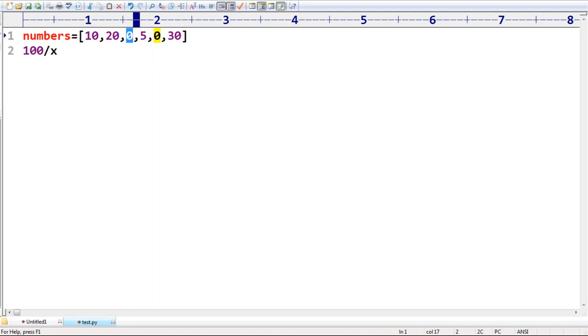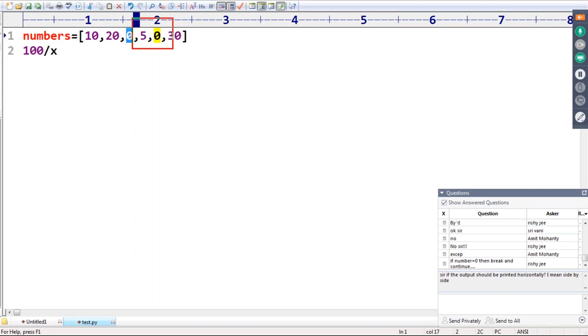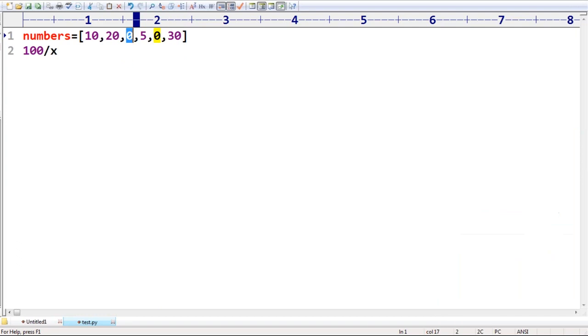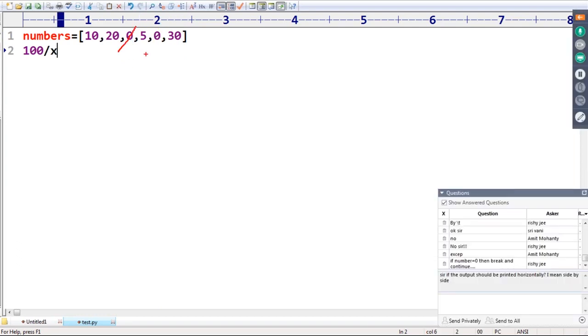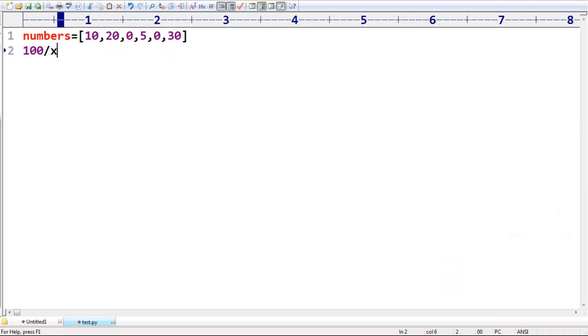That's my requirement. I don't want to use break. If I use break, then the remaining numbers won't be processed. I want to use continue only. If I use continue, then only the zeros won't be processed, but all the remaining numbers will happily be processed. That's my requirement. Very simple.